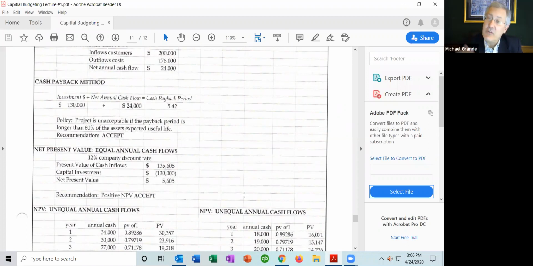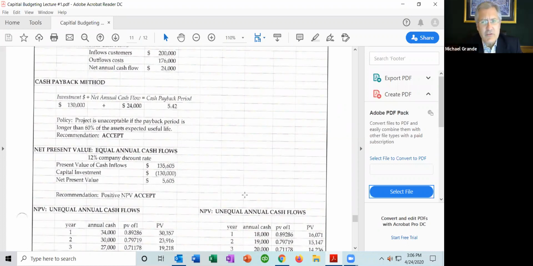That means that the rate of return on the project itself is greater than the company's minimum required rate of return. The company's minimum required rate of return right now is 12%. Because you have a positive net present value, the rate of return on the project is greater than the minimum required of 12%. Therefore, the company is going to approve it.